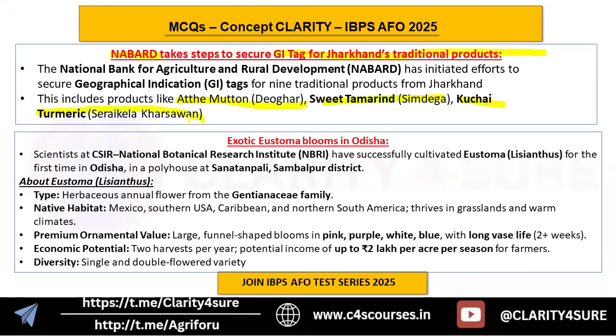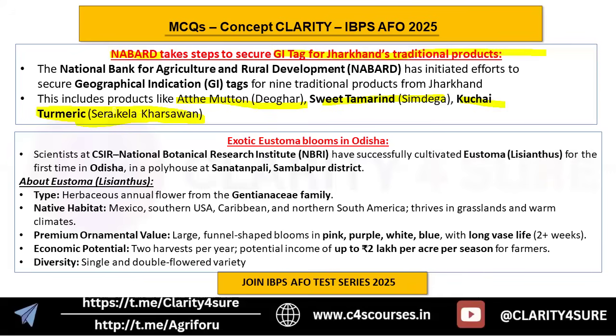IBPS may put up a question like: Kuchai turmeric is a traditional product of which state? You should be able to answer Jharkhand. Because of these three products, this news becomes important.